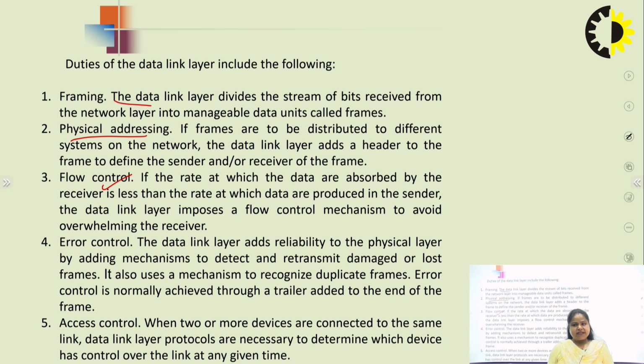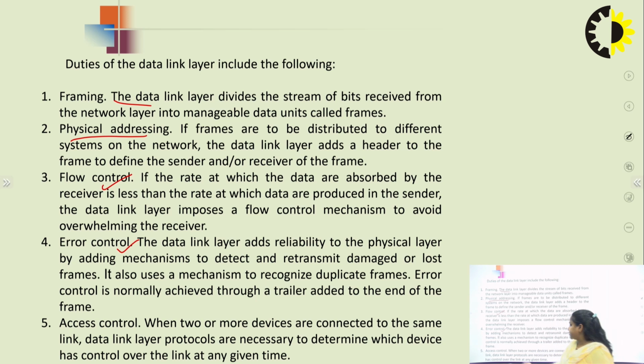Because if the speed is so high, the data rate flow is high, then it would be very difficult for the receiver to manage that data. The next is error control. When we talk about the data link layer, it has more responsibility to add reliability to the physical layer by adding the mechanism of detecting and retransmitting the damaged frames, so that we can easily find how many frames are damaged, how we need to retransmit, how many frames are lost. It also uses a mechanism to recognize duplicate frames, which is done by error control. There are various error detection and correction methods which we need to study.